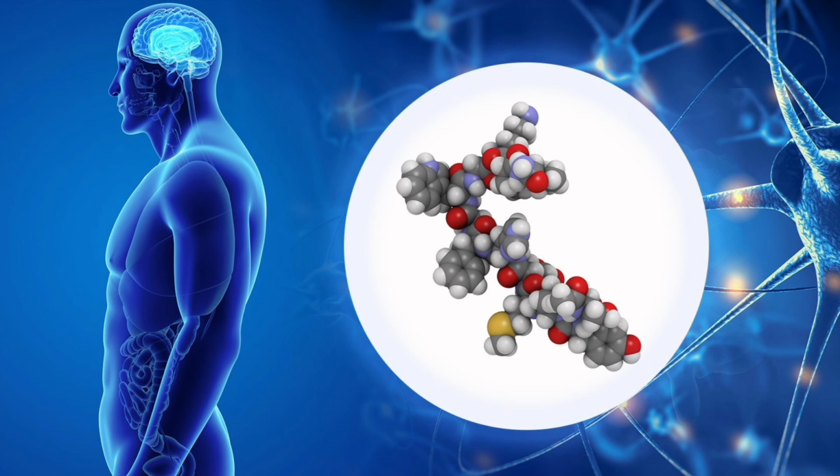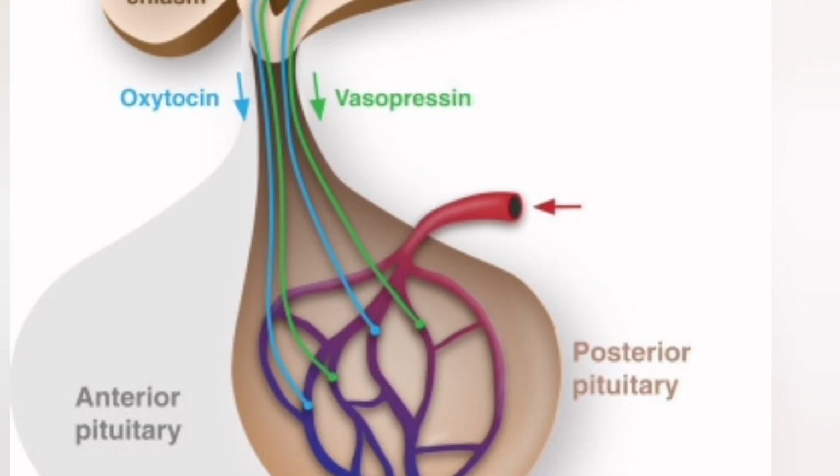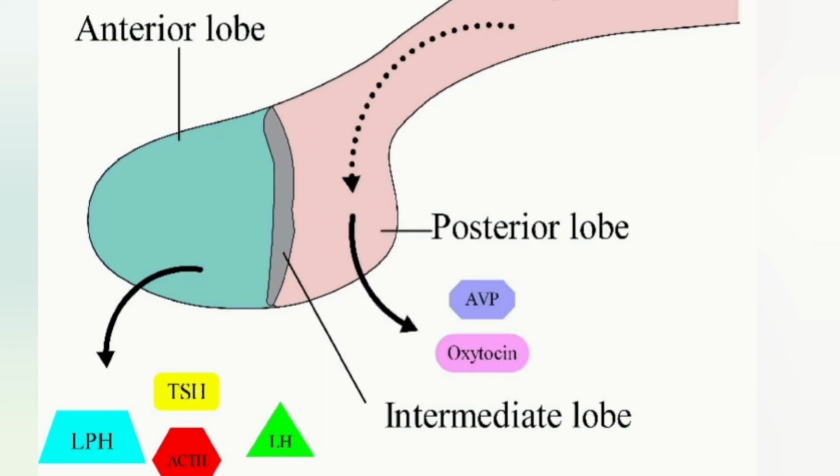Next we will study the neurohypophysis. Now the neurohypophysis is a collection of axonal projections from the hypothalamus which terminate behind the anterior pituitary gland. It is called pars nervosa, and the neurohypophysis or posterior pituitary secretes two hormones, oxytocin and vasopressin.